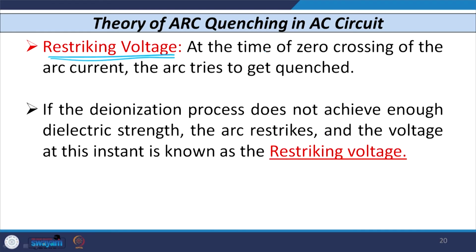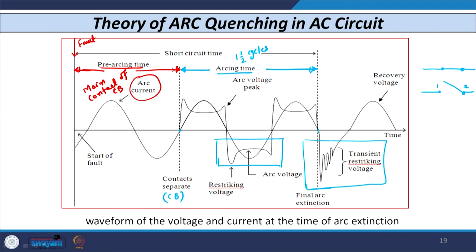So, you can see here in our original wave shape, the TRV that is available when the arc is fully quenched. Immediately after the arc extinction, whatever voltage is available across the electrode or across the contact of the circuit breaker is known as the transient restriking voltage. Whereas the restriking voltage itself is available when the arc is already there, at that time the arc is not quenched fully. That is the fundamental difference between the restriking voltage and the transient restriking voltage.